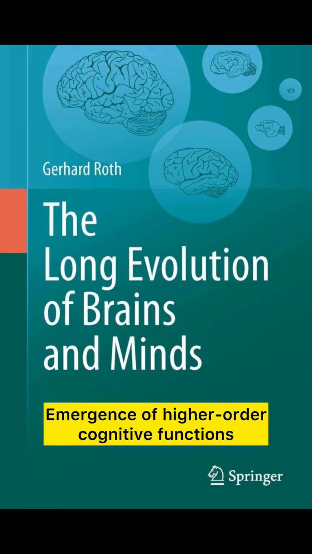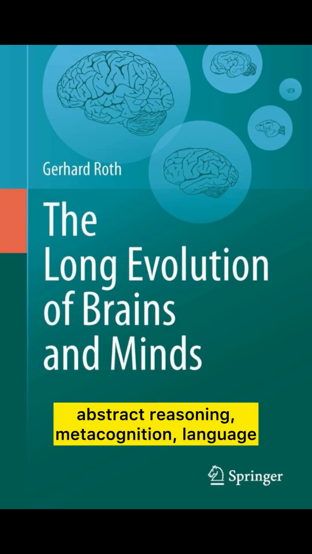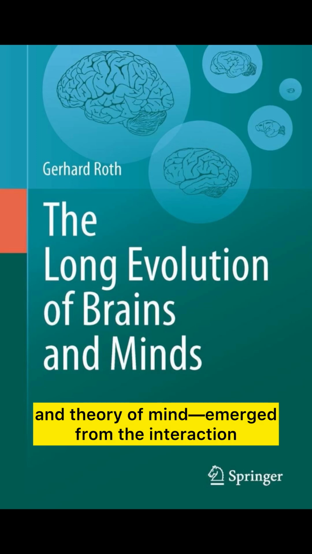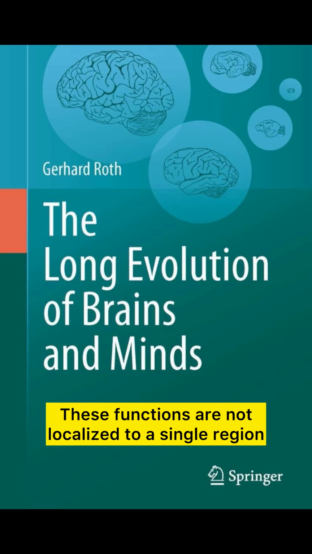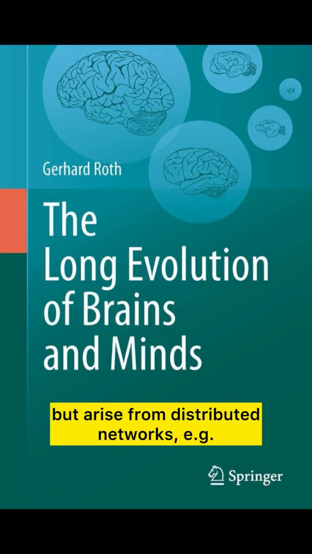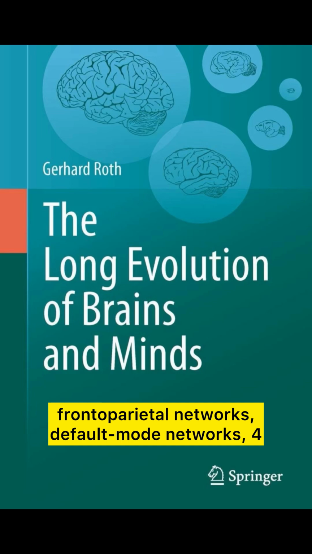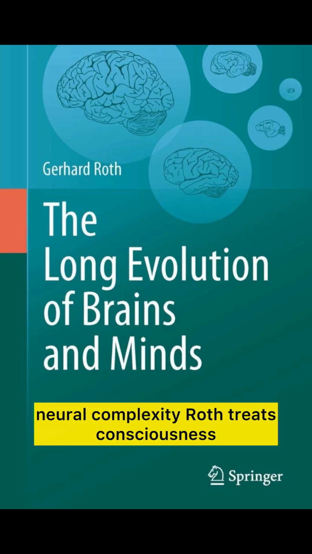3. Emergence of higher-order cognitive functions. Advanced cognitive functions, complex planning, abstract reasoning, metacognition, language, and theory of mind, emerged from the interaction of specialized neural circuits. These functions are not localized to a single region but arise from distributed networks, e.g., frontoparietal networks, default mode network.